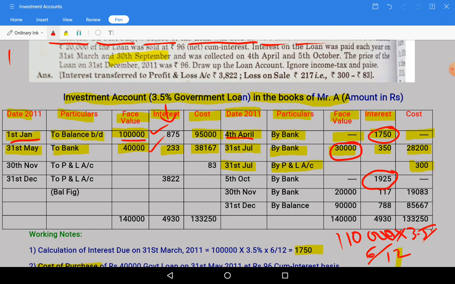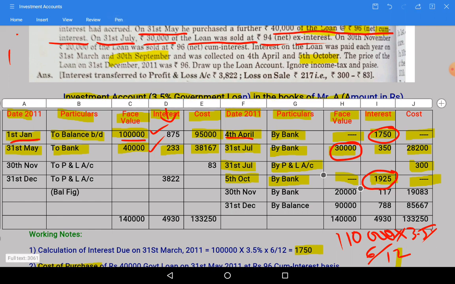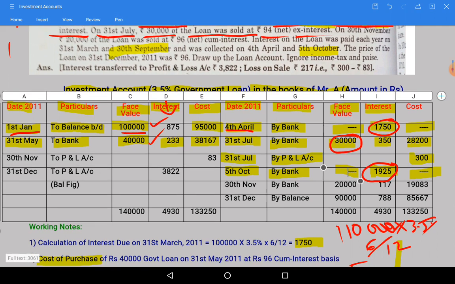So by 5th October, because it is given that September month interest is due on 30th September but collected on 5th October. So 5th October by bank 1925 interest portion, so it comes only in interest column, not in cost column or face value column. Okay, let us see the next calculation.